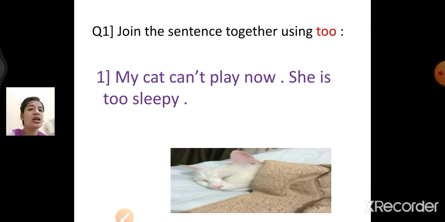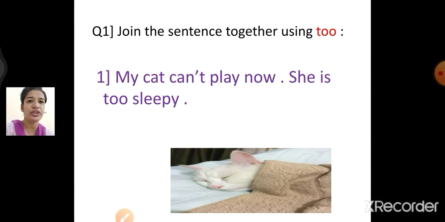Now, children, read the heading. Join the sentences together using too. Here two sentences are given and you have to join them and make one sentence. When we are joining two sentences, we are making one simple sentence with some changes. Now let us see what changes we are going to do. Ready? Okay. Now see the sentence.